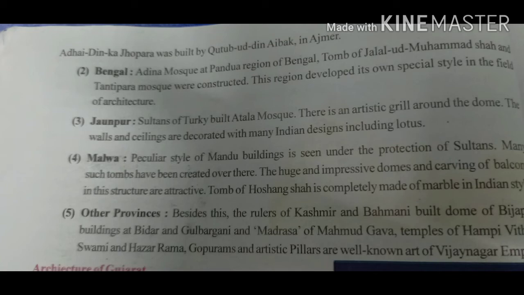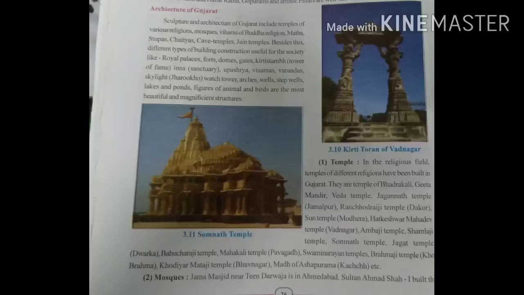Other provinces. Besides these, the ruler of Kashmir and the Bahmani built the dome of Bijapur, the building of Bidar, Gulbarga, and the Madrasa of Muhammad Gawan. The temples of Hampi, Vithala Swami, Hazara Rama, the gopuram and artistic pillars are very well known in the Vijayanagar Empire.